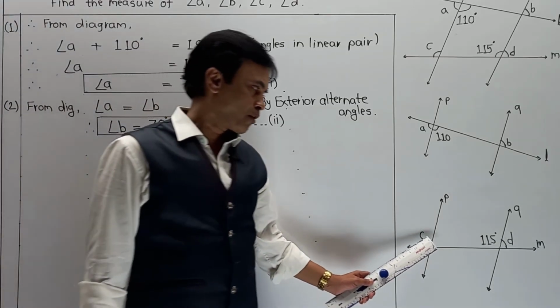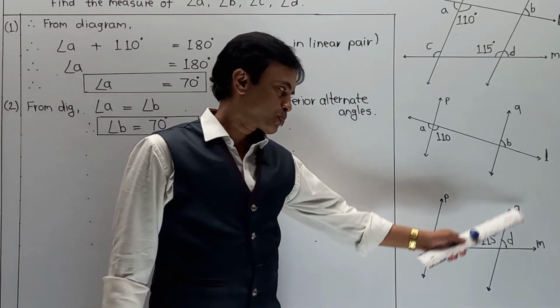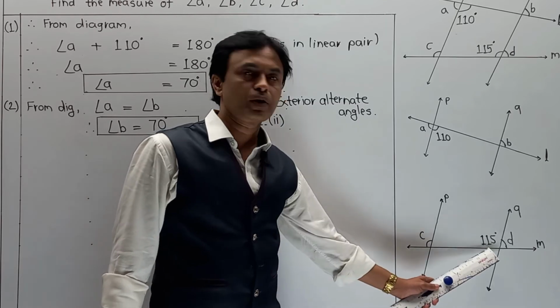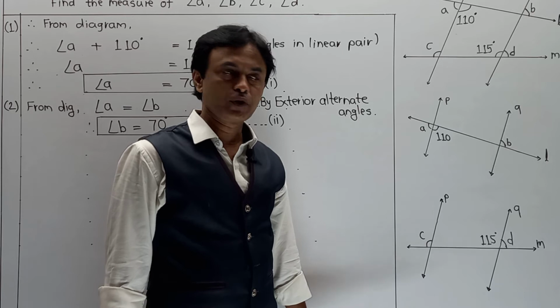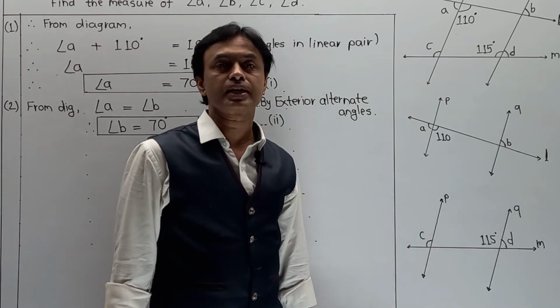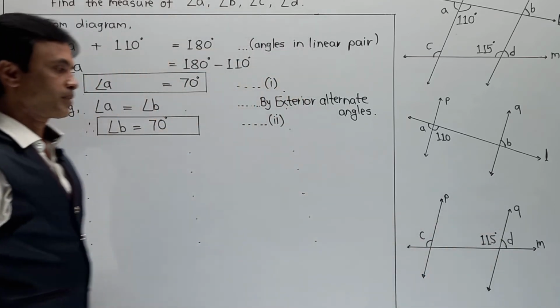Now we have to find the value of angle C and angle D. Once again, line P is parallel to line Q. Naturally angle C is equal to 115 because it is a pair of corresponding angles. And for the fourth part, 115 plus angle D is 180 degrees because these are a linear pair of angles. Solving that part.